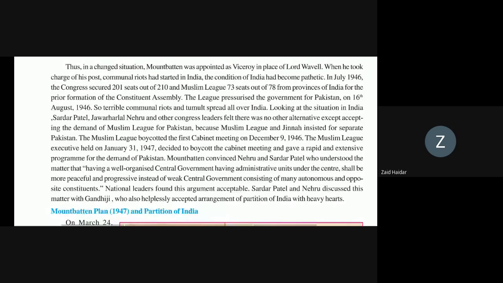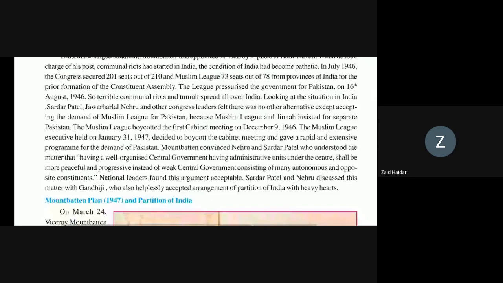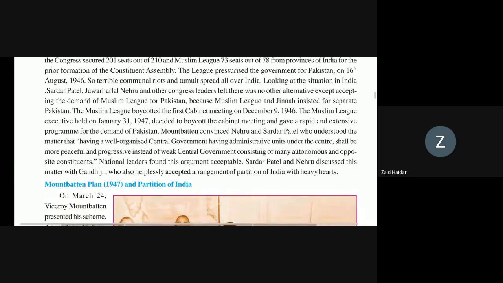In July 1946, in the formation of the Constituent Assembly, Congress was given 201 seats and the Muslim League 73. At that time the Muslim League wanted to separate from India. Nehru and Sardar Patel were not agreeing, but Mountbatten convinced them, and our national leaders accepted it. Gandhiji, who was helpless, also accepted the partition of India. Okay, so you understood this topic.